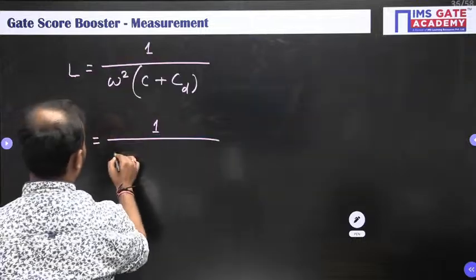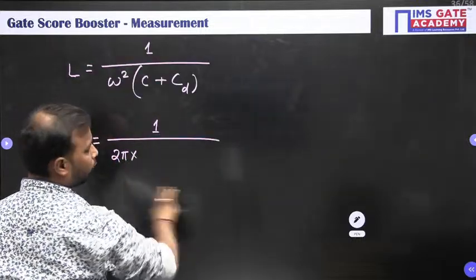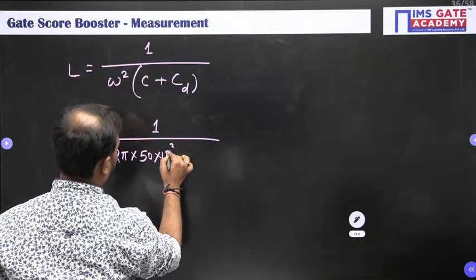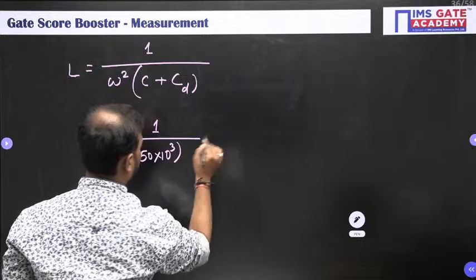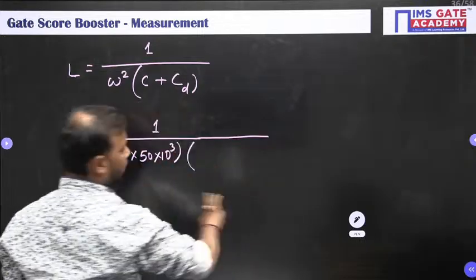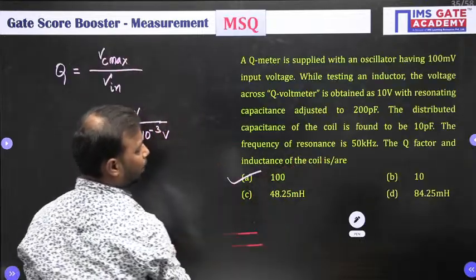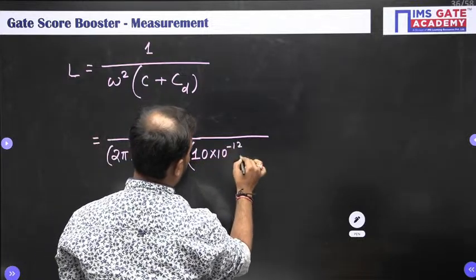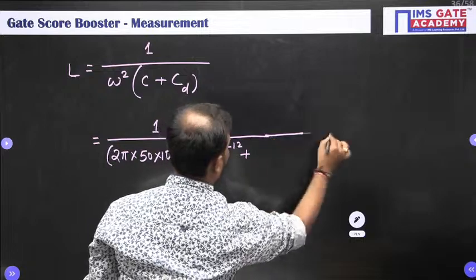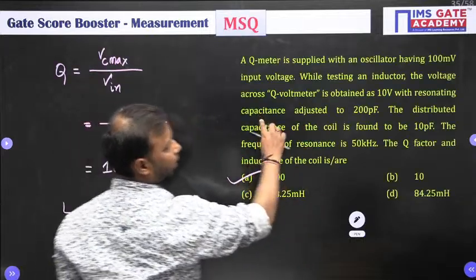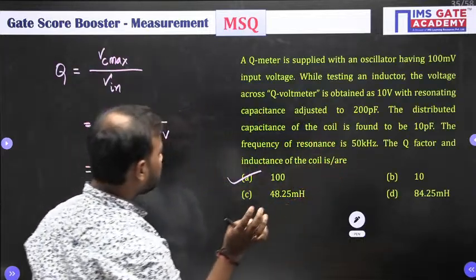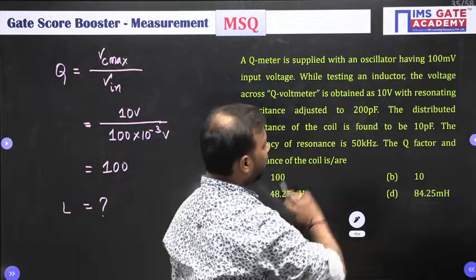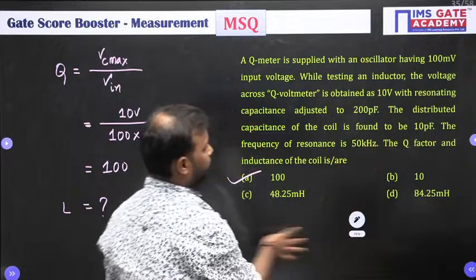So, omega is 2 pi f, 50 kilohertz, so 50 into 10 to the power 3. Resonating capacitance is 10 picofarad, so 10 into 10 to the power minus 12 plus distributed capacitance is 200 picofarad. Sorry, not the distributed. The resonating capacitance is 200 picofarad and distributed is 10.